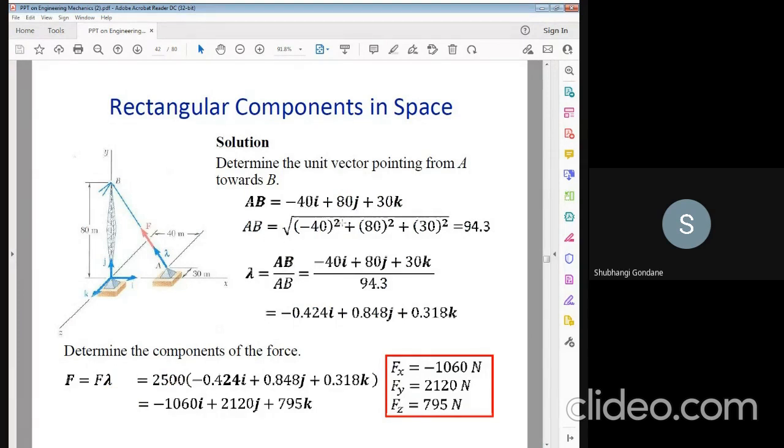With respect to these, you have to square the values and calculate the value of alpha with respect to the parameter and calculate the force, and that force gets these vectors, that is minus 1060 Newton, Fy is equal to 2120 Newton and Fz is equal to 795 Newton. You have to take the screenshot of this slide.